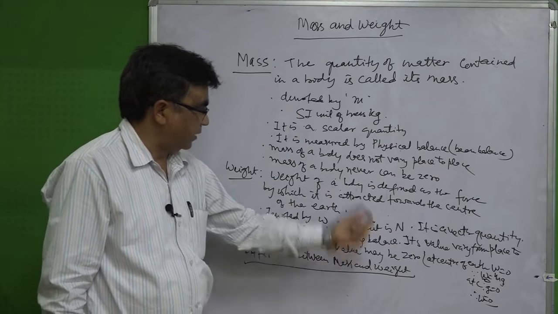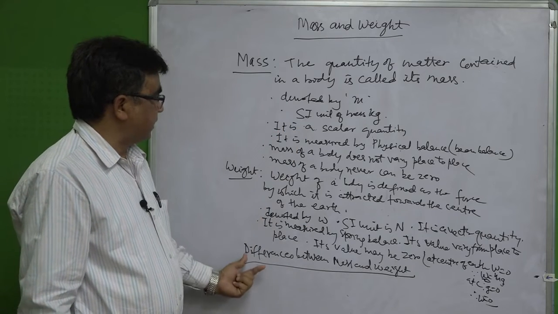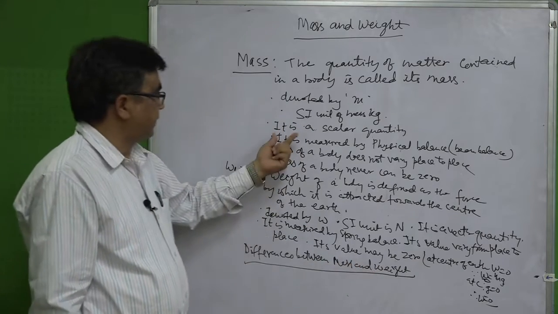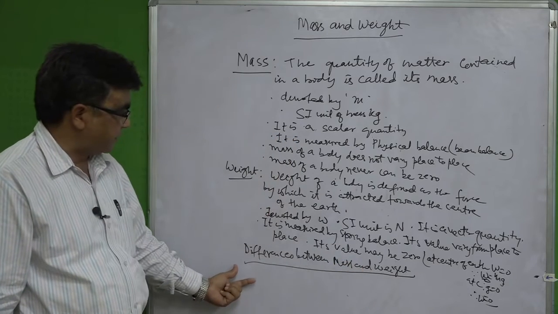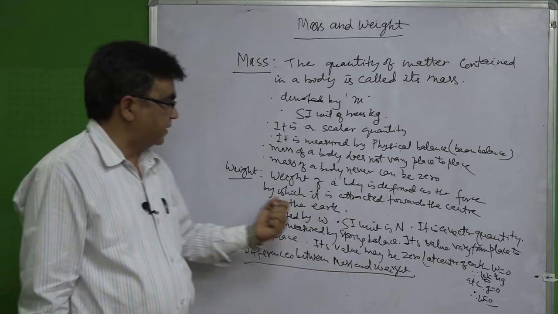Second difference, look, mass is denoted by small m, weight is denoted by W. Next, its SI unit is kg, and for weight its SI unit is Newton. Mass is a scalar quantity, weight is a vector quantity. Mass is measured by physical balance or beam balance. Weight is measured by spring balance.